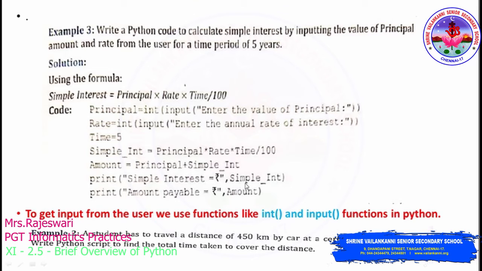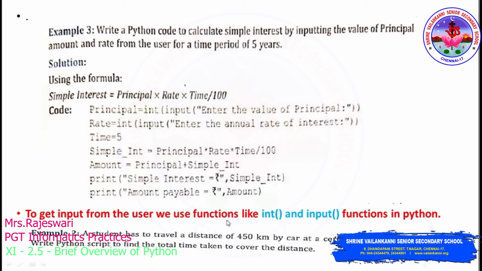So when I access here, what will happen? The value which is inside this simple interest variable gets displayed here after this simple interest equal to. Similarly, amount payable equal to amount, for the amount variable, whatever value we have stored here gets displayed here. So this is how you're supposed to write a program, and this is how the program works actually in Python. So based on the question how to write a program, I have explained you now.